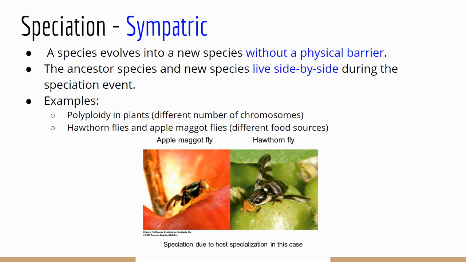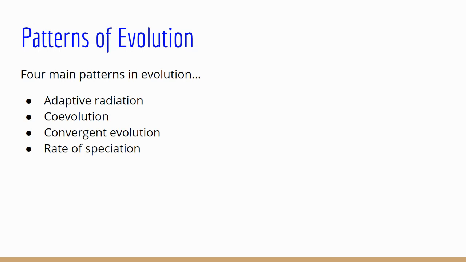So they still live in the same area, but because of their behavioral differences and their difference in food source, they actually have evolved into two separate species without a physical barrier. That's sympatric speciation. Let's go on to talk about some patterns in evolution.